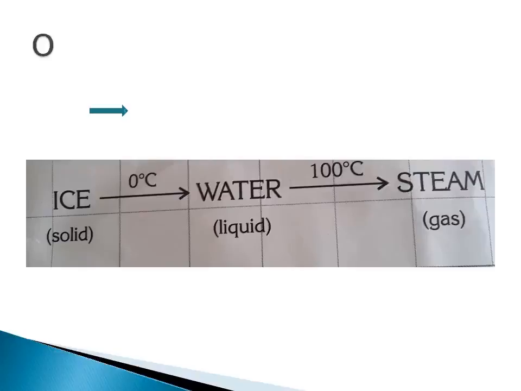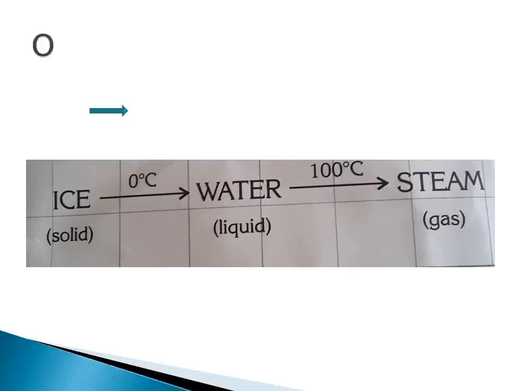Next, water, that is liquid. Now, when the water is at 100 degrees Celsius, we will get the gaseous state. That is steam. So ice at 0 degrees Celsius changes into water.